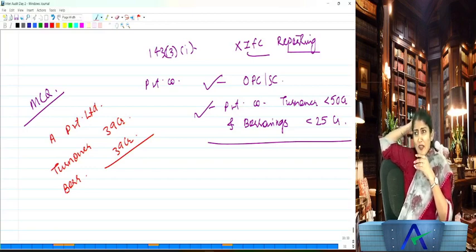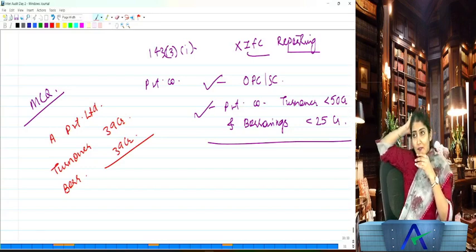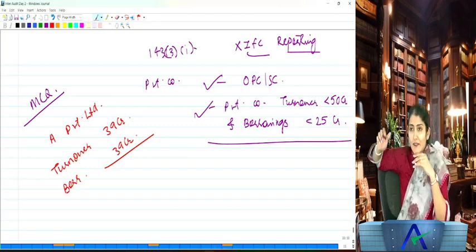Logic, use your brain, your own brain. Apply the concept correctly. Is IFC reporting to be done in case of a private limited?